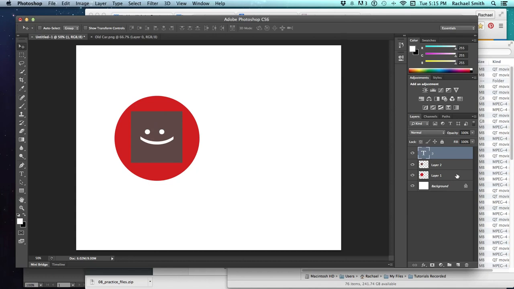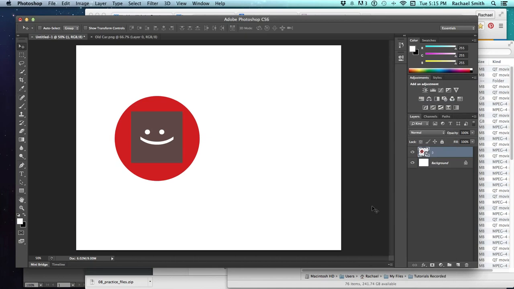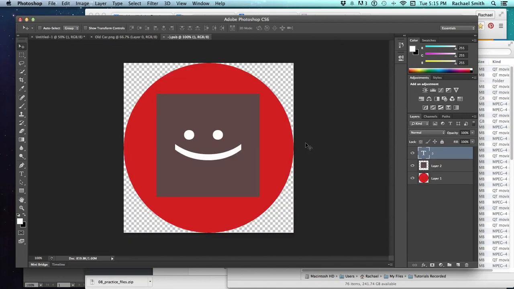I can hold down Shift and select all of them in my Layers panel. Right click and choose Convert to Smart Object. And now I have one smart object, and if I double click on the thumbnail, I'll be able to edit those 3 layers.